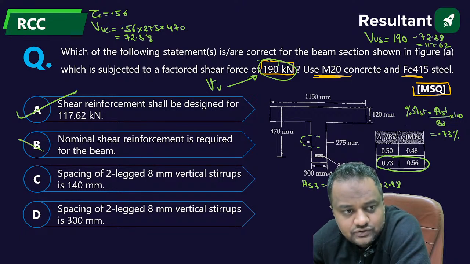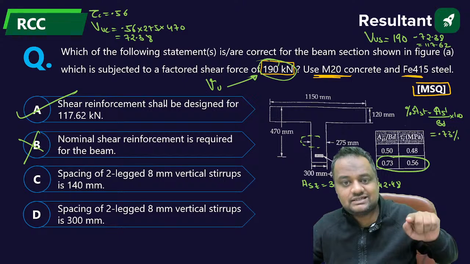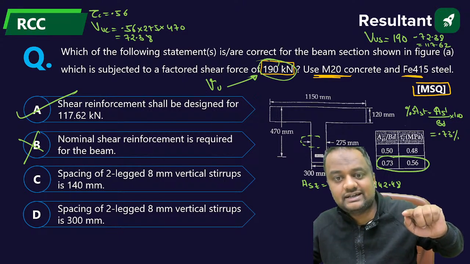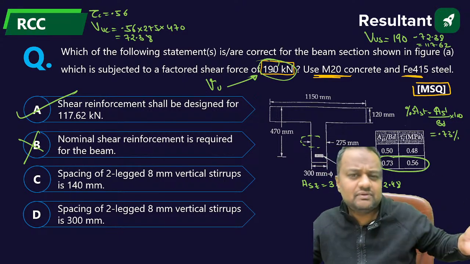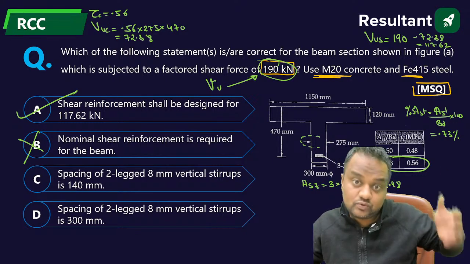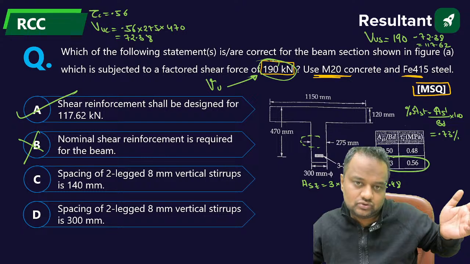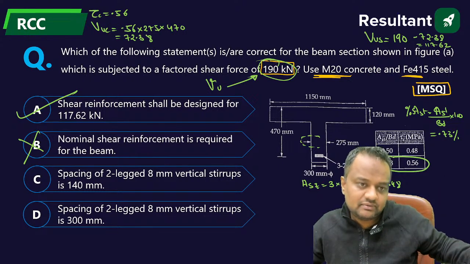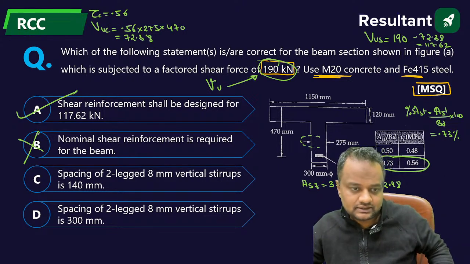So nominal shear force is the case when the value resisted by concrete is more than what is coming. So then minimum reinforcement is required. When the shear resisted by concrete is more than what is coming, there is no need of reinforcement, but we provide the minimum reinforcement. So this is not the case.